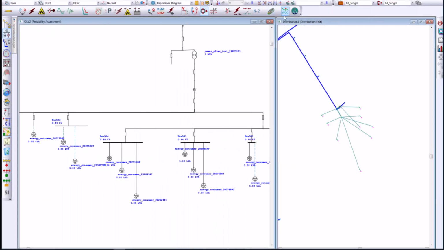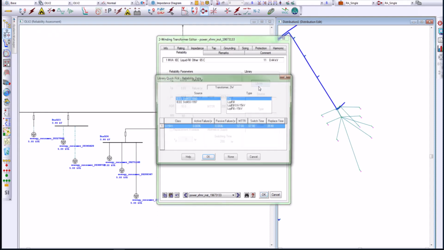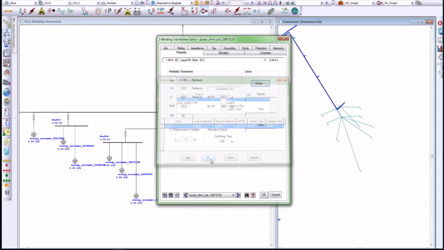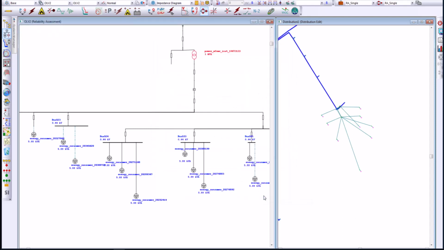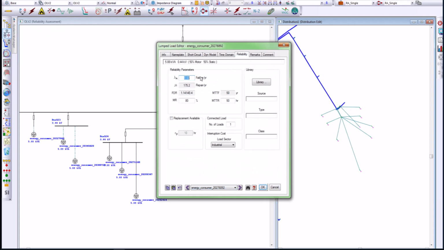The final and very important solution that I want to discuss today is reliability assessment. The reliability indices are normally used to predict and assess the reliability of a distribution system, consisting of 3 indices, typically that are load point average failure rate, average outage duration, and annual unavailability. Within the ETAP editor of any device, you can go to the Reliability tab and select from the library IEEE 493. Reliability data is provided in our library. So you can select that and you see the parameters that are updated for the transformer.